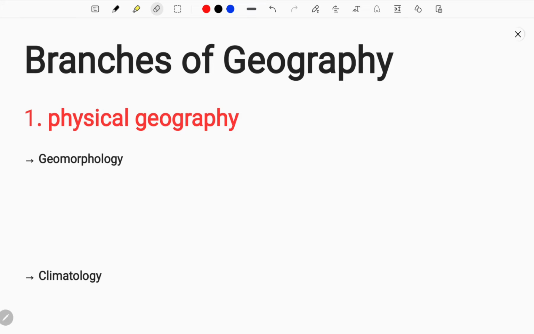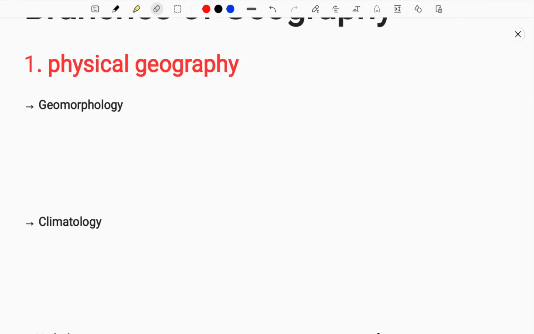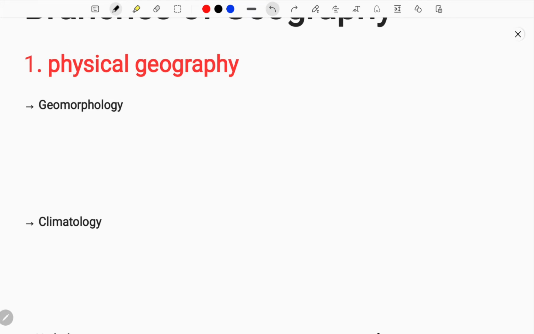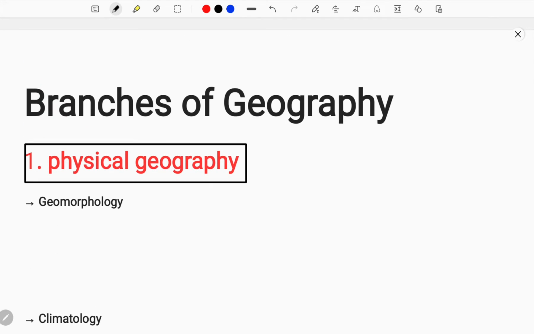There are more subdivided geographical branches from this, which means geography can be further divided into several other geographies, but the major geographical concepts are provided in this video and will be explained in detail for your exam preparation. First, let us look at the first concept, which is physical geography. Today we will deal with the three main branches of geography, which are subdivided into sub-branches.